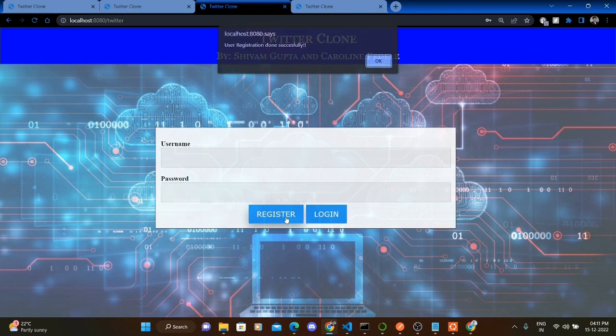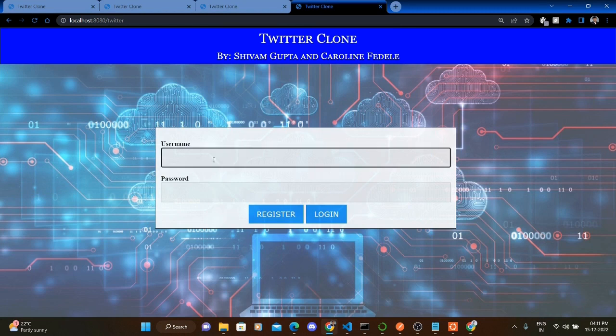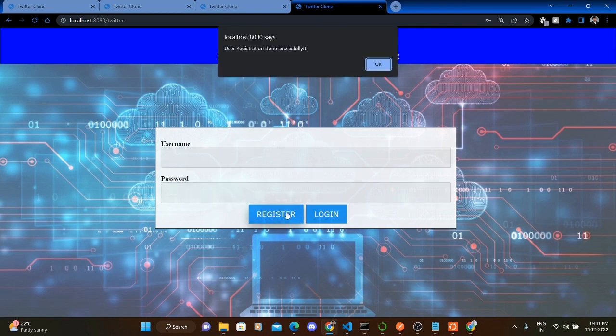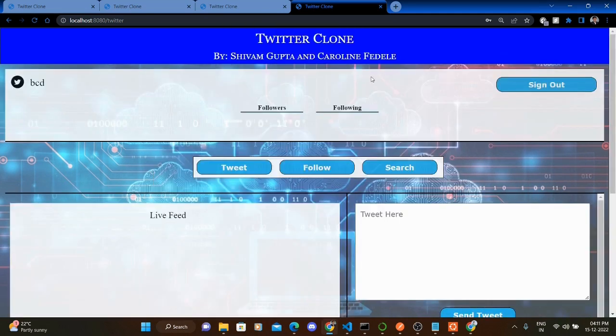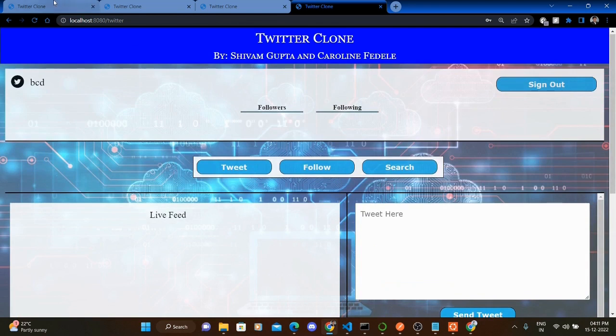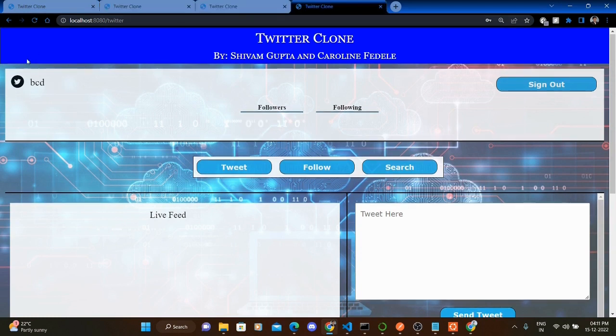So I registered the third user, followed by the last user. So BCD, now enter the password. So we have 4 registered users, and here you can see all the contents that we've included. So first of all, the user is Shivam, which is shown with the Twitter logo. Second is Caroline, third is ABC, and fourth is BCD.